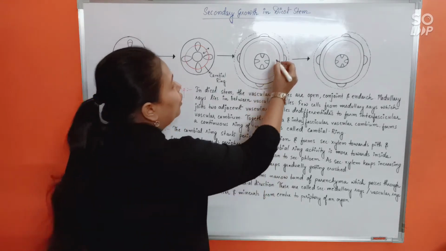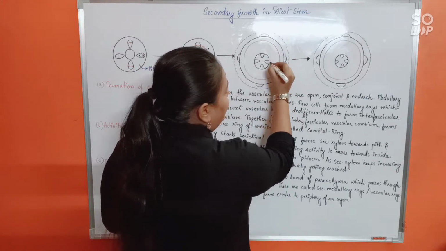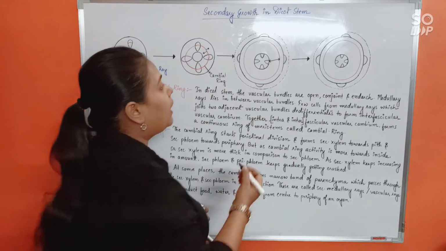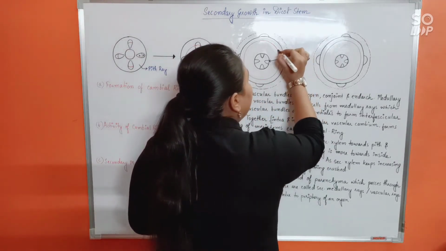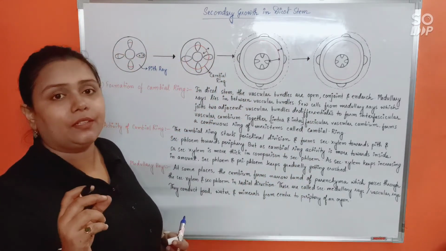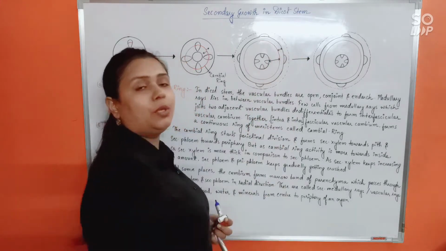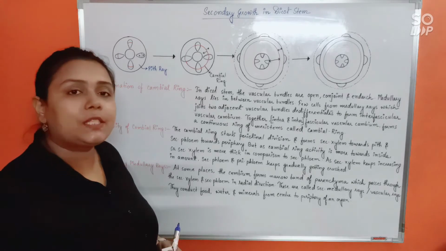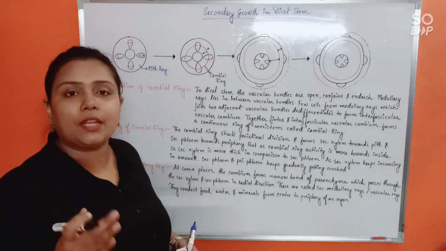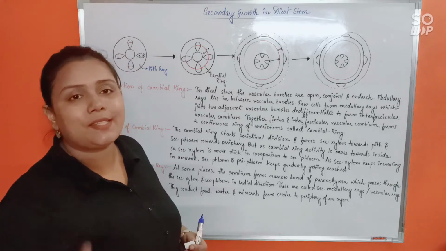Alright? So, see, when the cambial ring has deposited cells towards inside, this is one thick layer that has been formed, and the cells that have been cut off towards outside have also given rise to a thin layer towards the periphery. Thick layer towards the pith and thin layer towards the periphery. Why thick and thin? That's because cambial ring activity is always more towards inside. It is more active towards inside and less active towards outside.